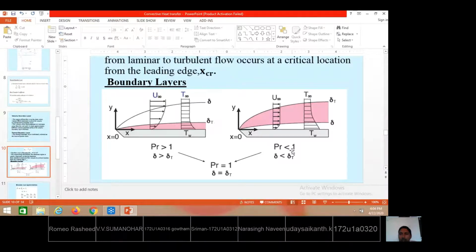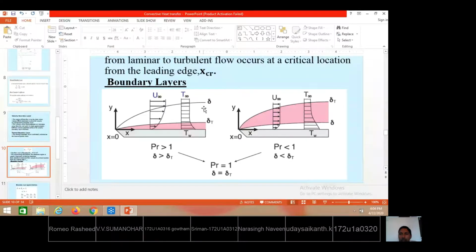If Prandtl number nu by alpha is less than 1, this situation will occur. The first kind of situation is observed for highly viscous lubricant oils. This situation is observed for liquid metals, where Prandtl numbers are less than 1. So nu by alpha means momentum diffusivity to thermal diffusivity. The definition of Prandtl number, nu by alpha, can also be written as the ratio between momentum diffusivity and thermal diffusivity. So that means momentum diffusivity is more. Momentum diffusivity is more means velocity dominance is more.